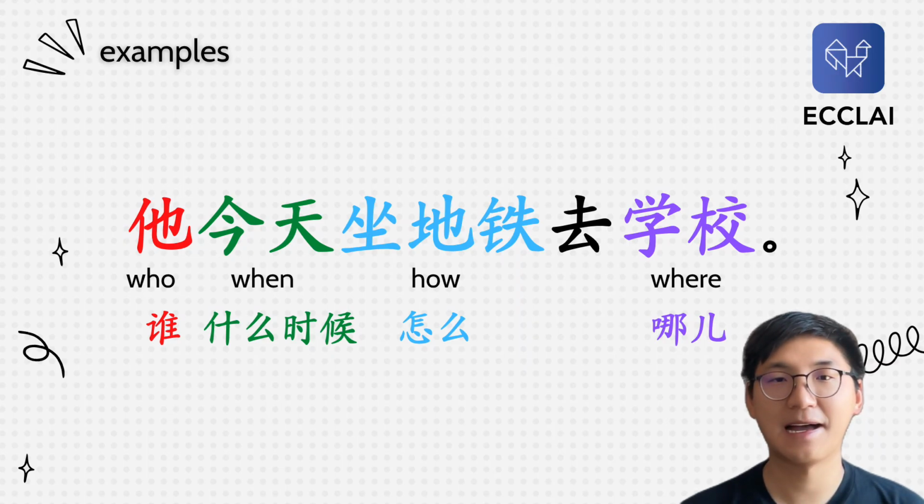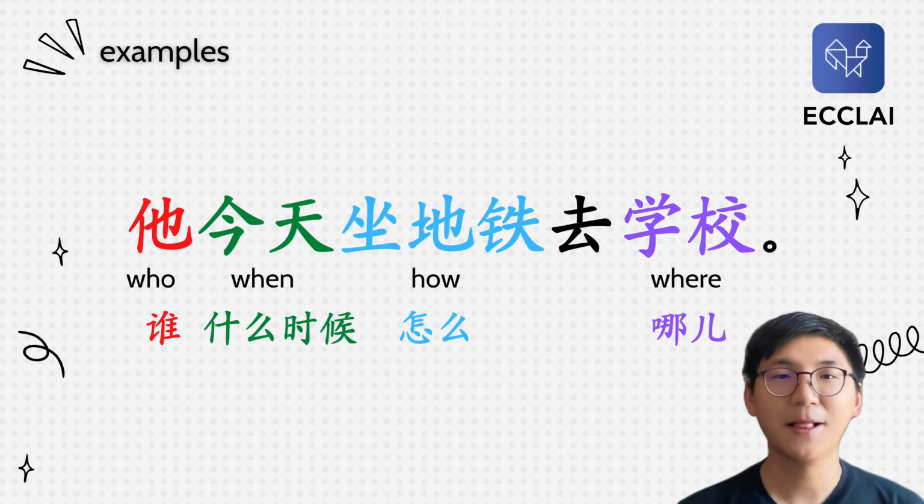So instead of saying 他今天坐地铁去学校, which means he went to school today by subway, we say 谁今天坐地铁去学校, and then we change the punctuation to a question mark. 谁今天坐地铁去学校? So who went to school today by subway?